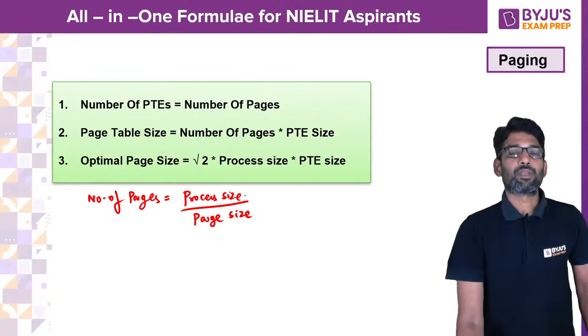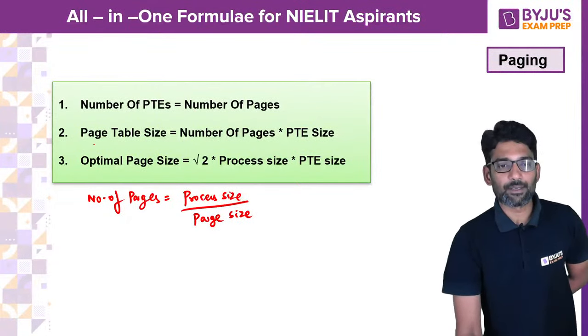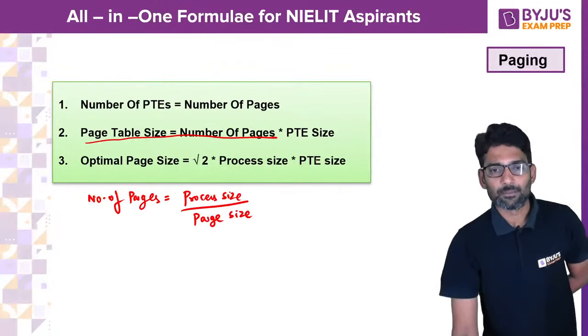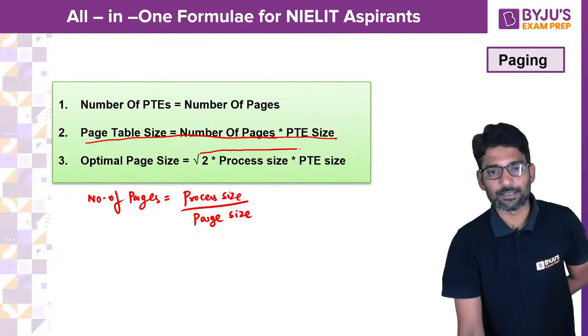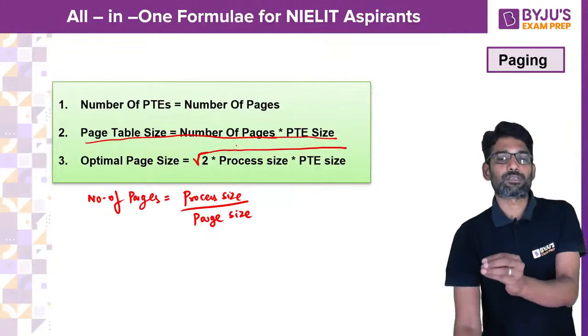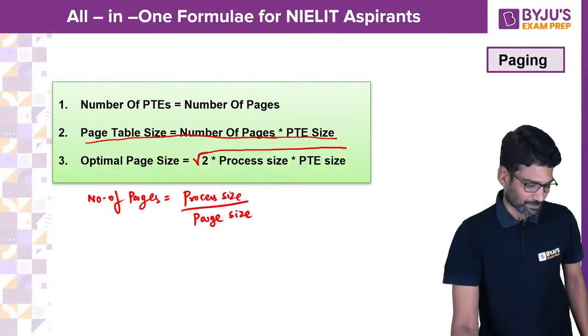And how do you calculate page table size? Number of pages or number of page table entries, both are same, multiplied by page table entry size. And optimal page size, this is very important, which is square root of 2 into process size into page table entry size.